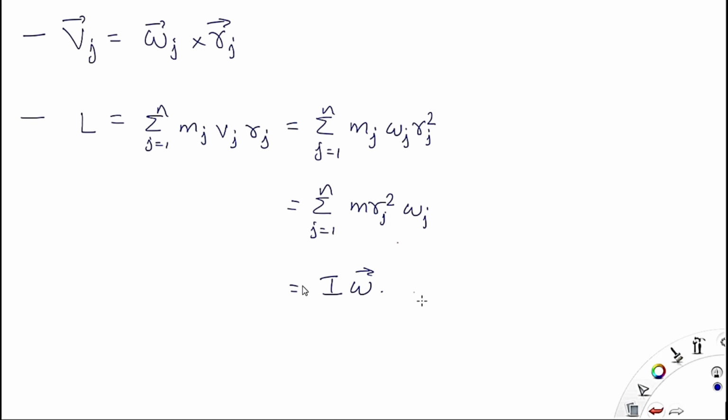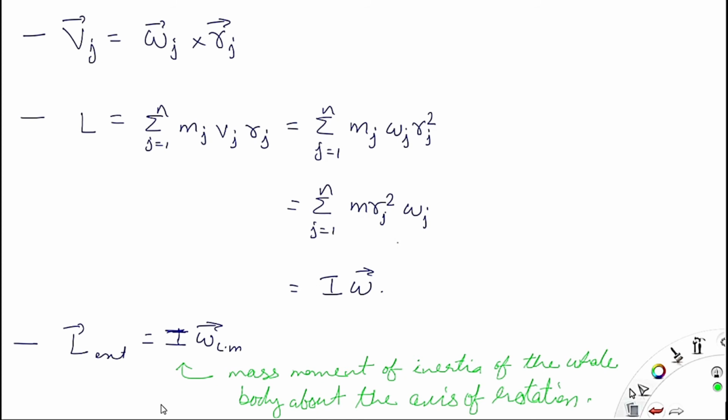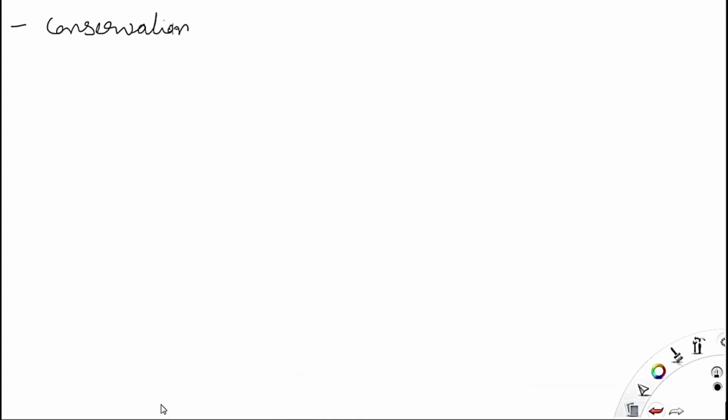I is the mass moment of inertia about the axis of rotation. Now for an external torque, meaning the angular momentum caused by an external torque, angular momentum external is equal to I into omega Cm. I is the mass moment of inertia of the whole body about the axis of rotation, and omega Cm is the angular velocity of the center of mass.